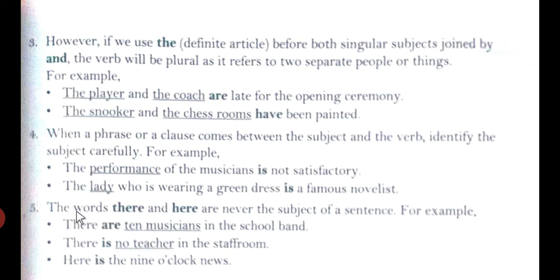So let's move on. The words there and here are never the subject of a sentence. Very, very important things, children. Please go through it. For example, there are 10 musicians in the school band. Now 10 musicians, the number has been given, so that means plural, they are more than one. That means the verb here is used as plural. There are 10 musicians in the school band.